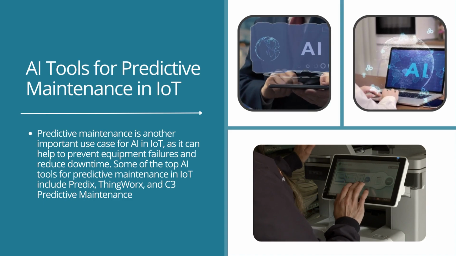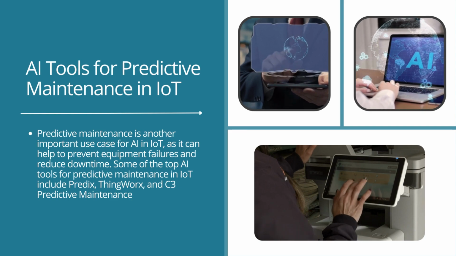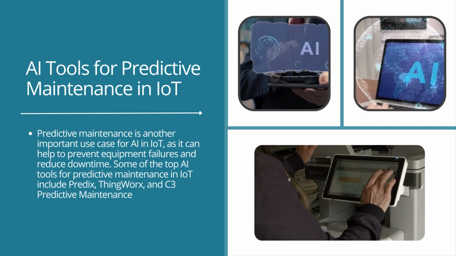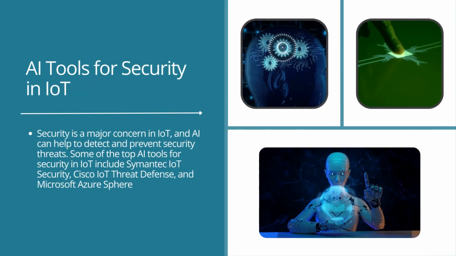AI tools for predictive maintenance in IoT. Predictive maintenance is another important use case for AI in IoT, as it can help to prevent equipment failures and reduce downtime. Some of the top AI tools for predictive maintenance in IoT include Predix, ThingWorx, and C3 Predictive Maintenance.